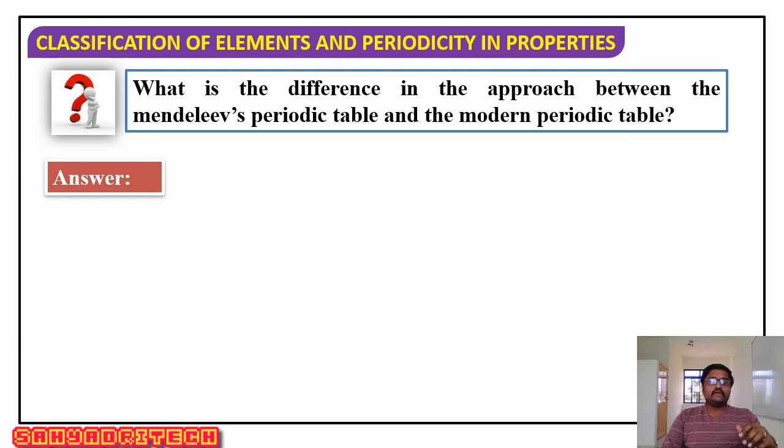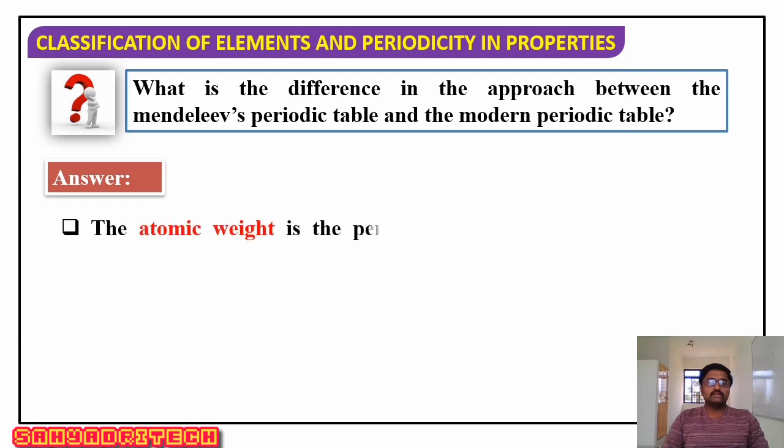Which means, while designing Mendeleev's periodic table, what criterion did he consider? Atomic weight itself, right? But what about the modern periodic table? The physical and chemical properties depend on which quantity? It is the atomic number. So that is the difference.